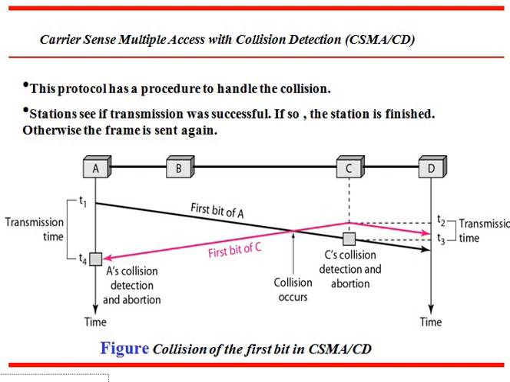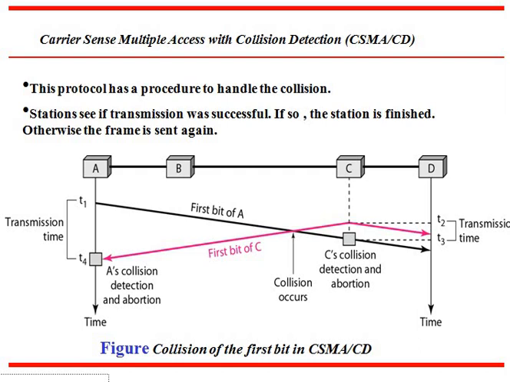Here station C checks if the transmission was unsuccessful. If so the station is finished, otherwise the frame is sent again. If it is successful then it is okay. If it is unsuccessful then the frame is sent again.